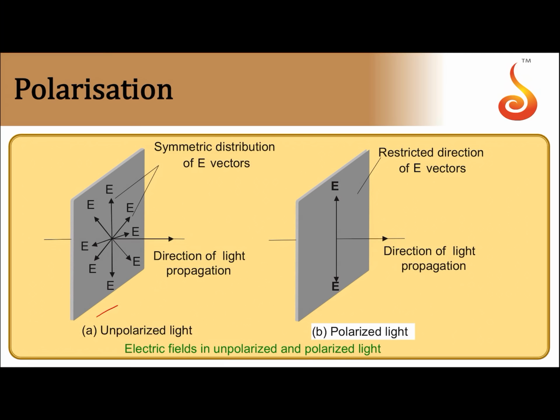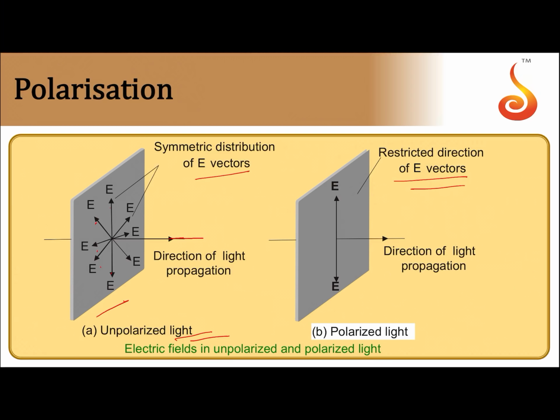This diagram gives you the clear three-dimensional picture of the light vector distribution around the direction of propagation. Light is propagating along this direction. These are electric field vectors, there is symmetric distribution of electric field vectors around the direction of propagation. So this kind of light we call unpolarized light. Now by some means you restrict these electric field vectors to vibrate only along one particular direction.